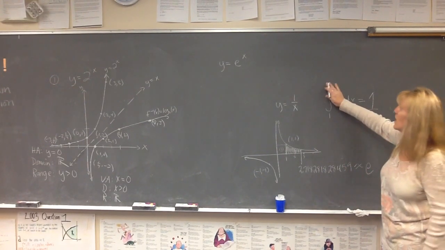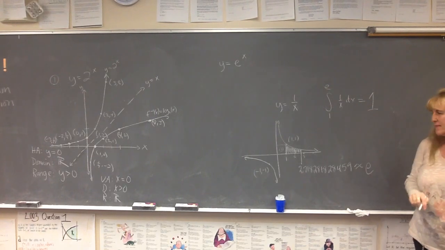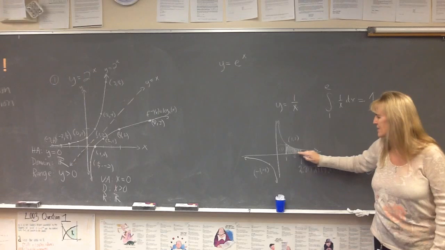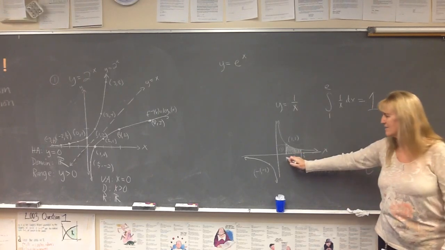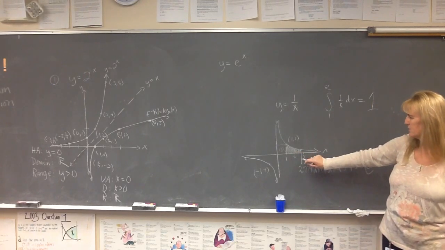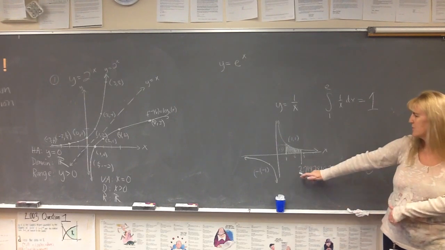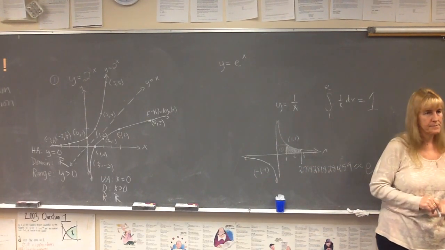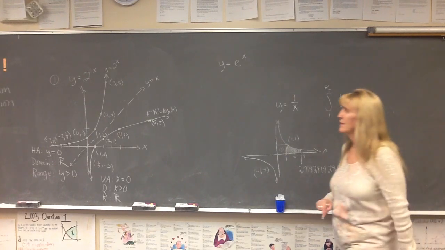So when we go from 1 to e, then the area bounded in this region between y equals 1 over x, the x-axis, a equals 1 and b equals 2.71 approximately, we get an area of exactly 1. Okay?